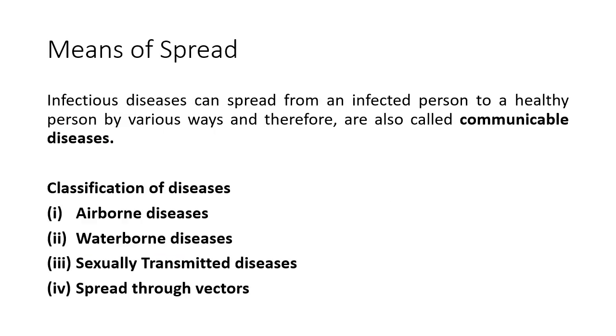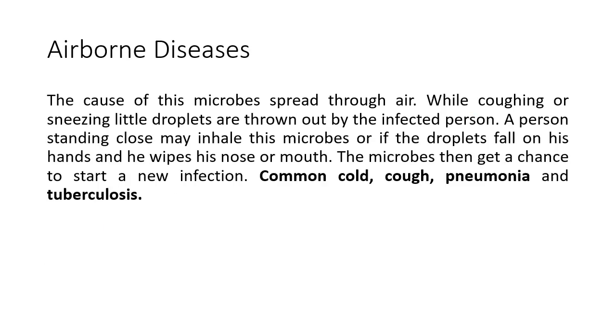Now we have to go to the means of spread, and we have already done it before, but now we'll go in detail. Infectious disease can spread from an infected person to a healthy person, so it is called a communicable disease. Now diseases are classified the way they are spread. You've got airborne diseases through air, waterborne through water, sexually transmitted through sexual contact, and through vectors, which means some insect or germ carries it from one place to another or from one body to another. Right? Let us understand them in detail.